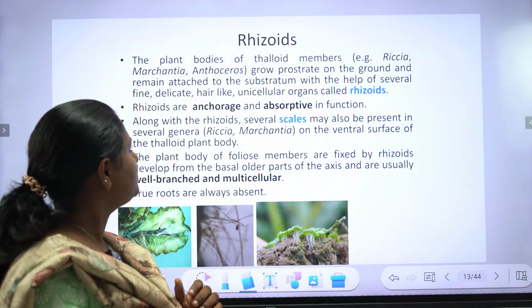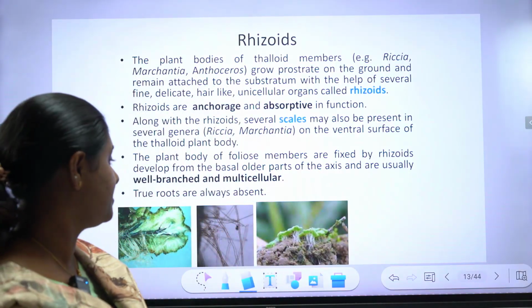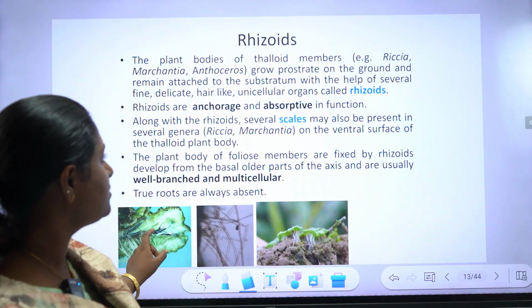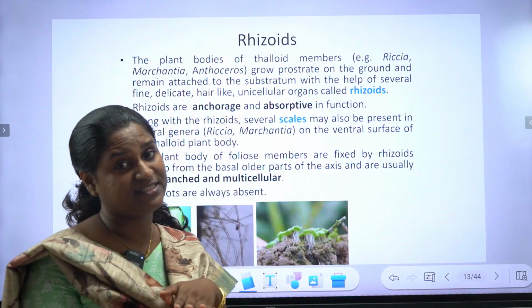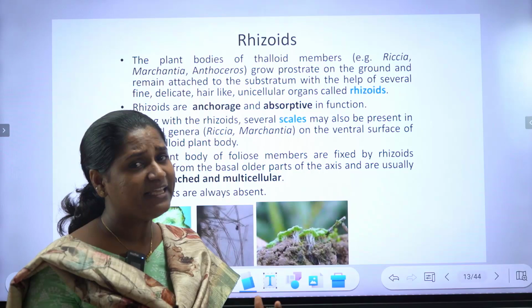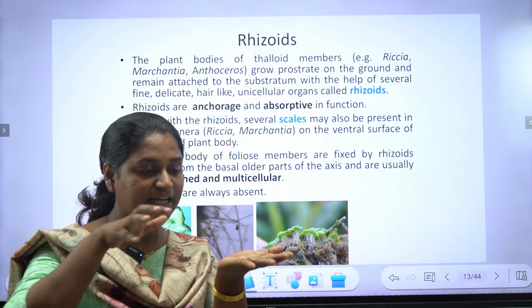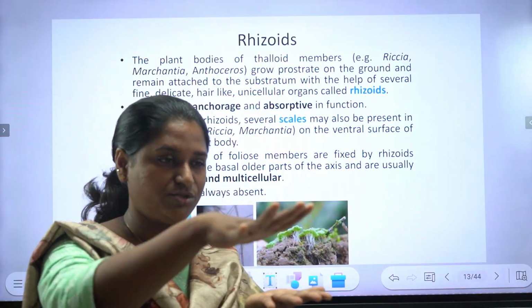Rhizoids. So the plant body of thalloid members, like Riccia and Marchantia, grow prostrate on the ground and remain attached to the substratum with the help of several fine delicate hair-like structures called rhizoids.